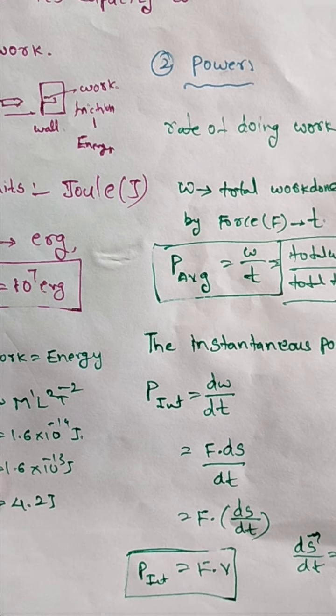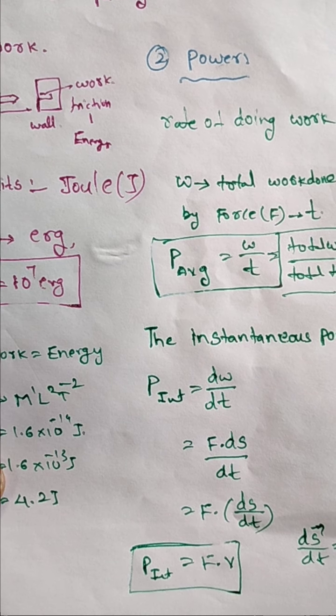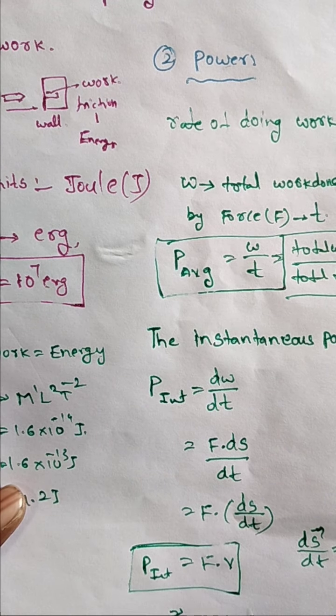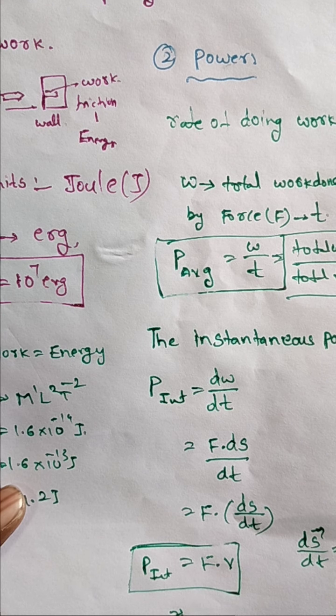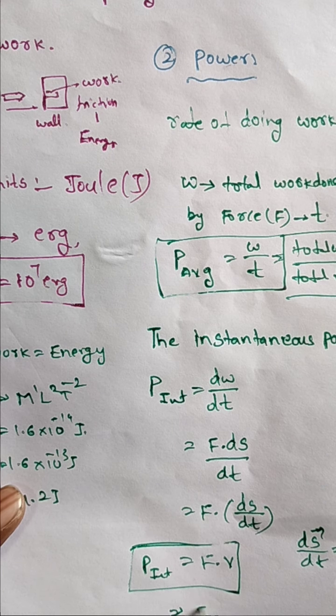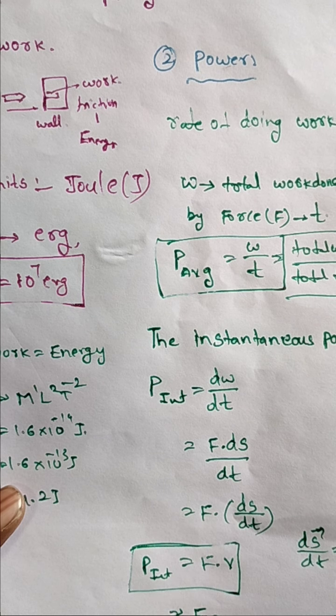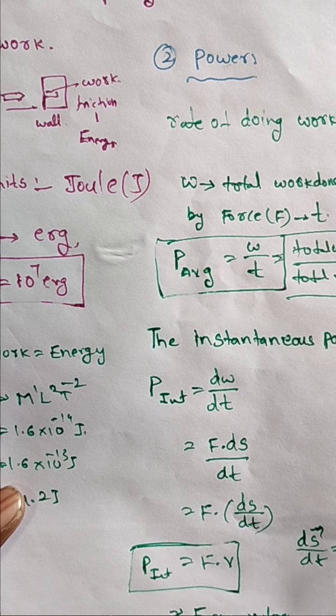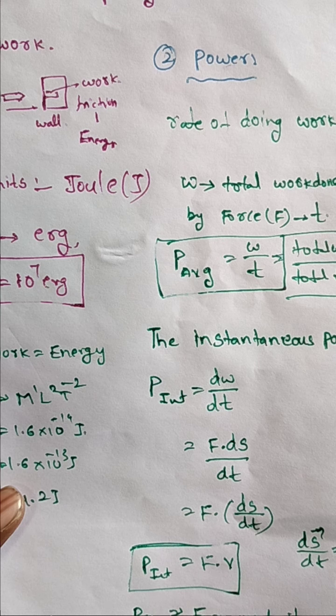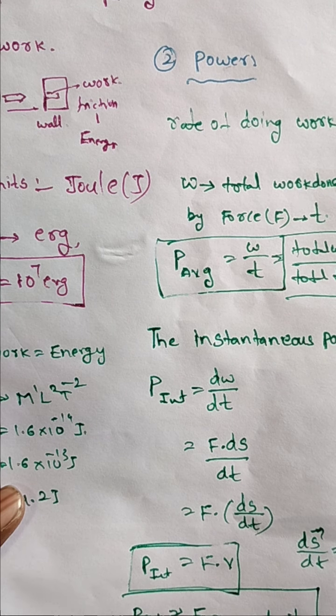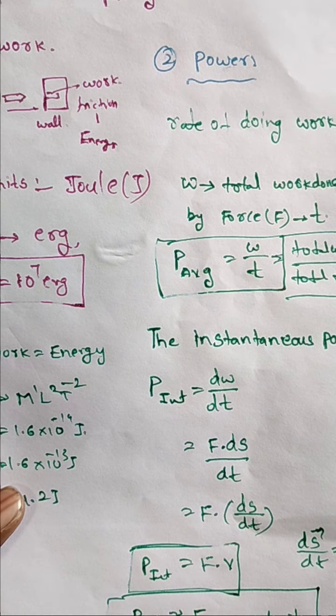The instantaneous power is the dot product of force and velocity.